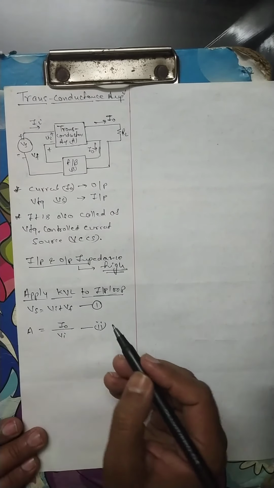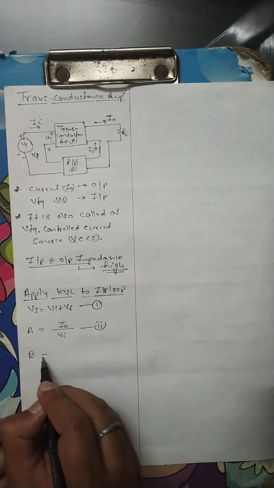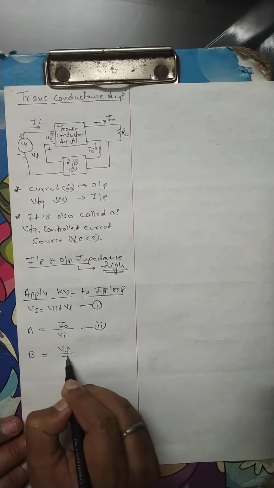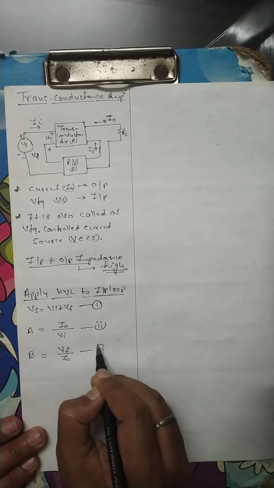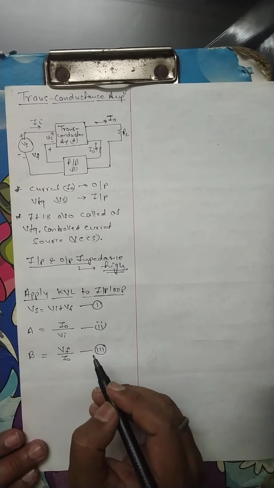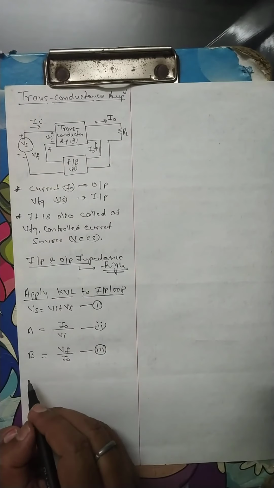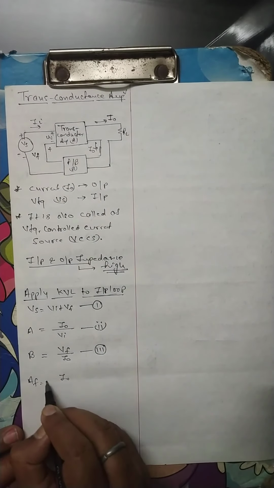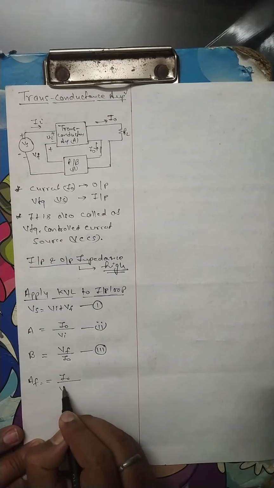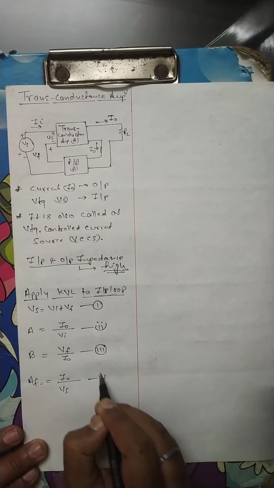The feedback factor beta is equal to Vf upon I0, equation number 3. And the overall gain AF is equal to I0 upon Vs, equation number 4.